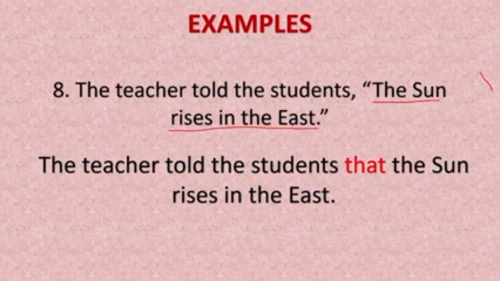So far I gave you different types of examples so that you can clearly understand how to convert direct speech into indirect speech. The teacher told the students that the sun rises in the east. The sun rises in the east every day, it happens. It's a universal truth. So we don't change its tense here.